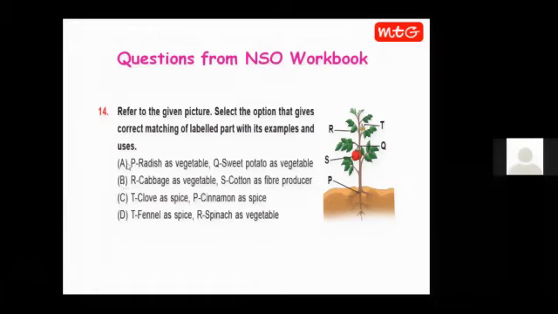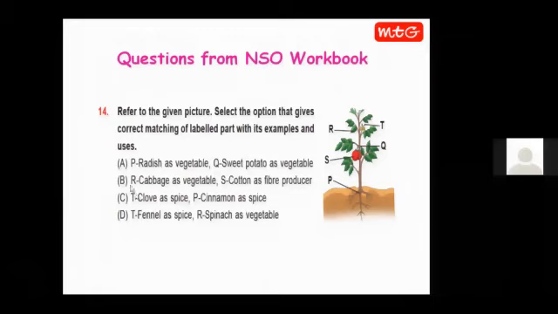Here option A, P is supposed to be root of any plant. Here P is given as radish, which is used as vegetable. Quite correct, because radish is the root of the plant. We eat the roots of radish and we eat them as vegetables. Q, sweet potato as vegetable. Now here Q is stem of the plant, but sweet potato is obtained from roots of the plant. So option A is incorrect because Q is incorrect over here.